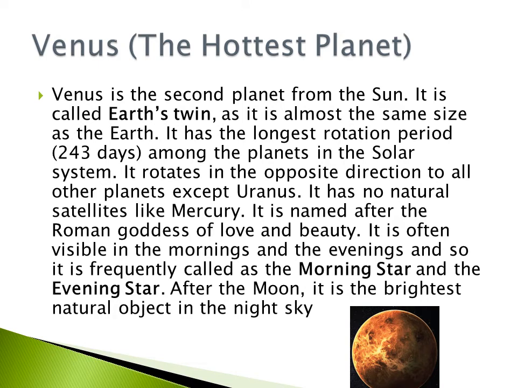Venus, the hottest planet. Venus is the second planet from the Sun. It is called Earth's twin, as it is almost the same size as the Earth. It has the longest rotation period, 243 days. Among the planets in the solar system, it rotates in the opposite direction to all other planets except Uranus. It has no natural satellites like Mercury. It is named after the Roman goddess of love and beauty. It is often visible in the morning and evening, and so it is frequently called as the morning star and the evening star. After the moon, it is the brightest natural object in the night sky.